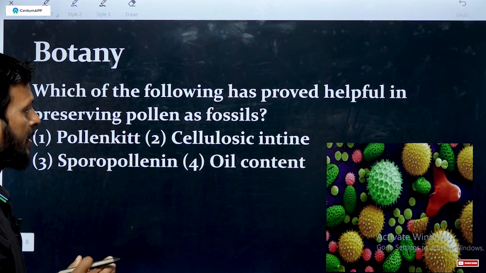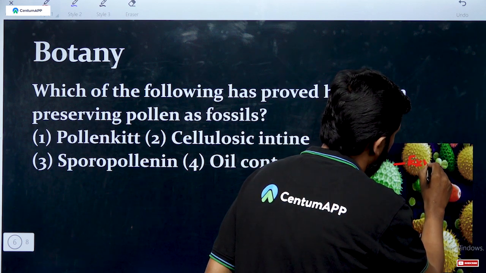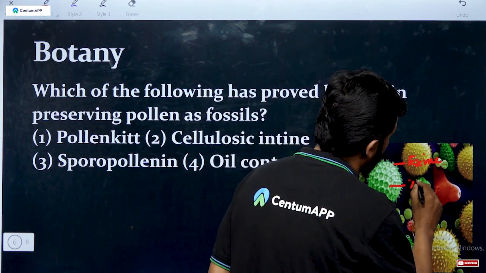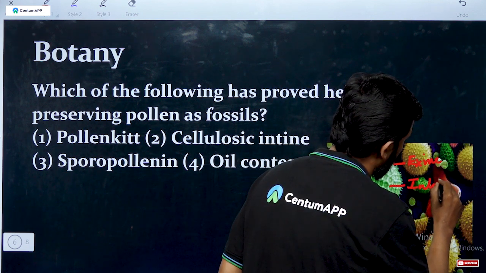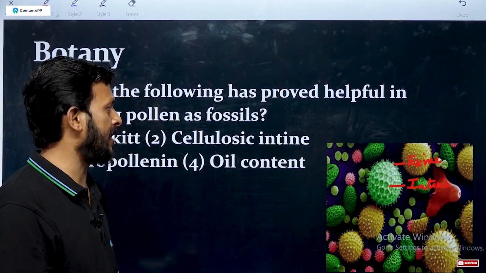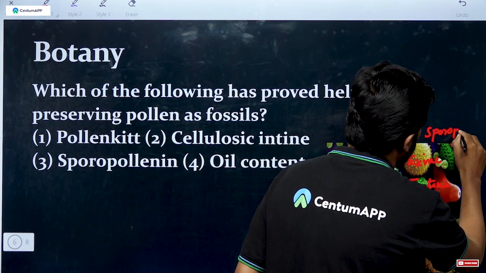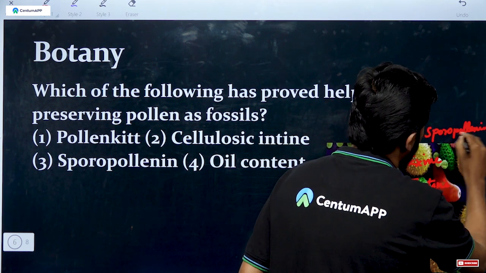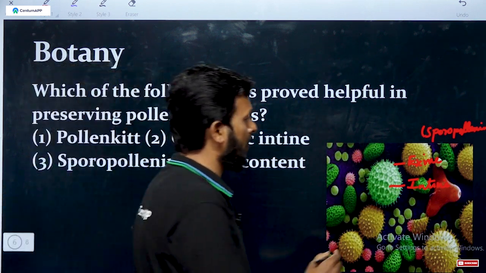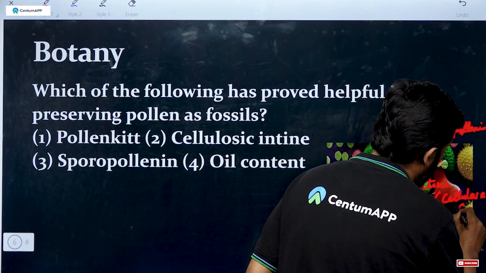Generally, in pollen grains, the outer layer is the exine, and the innermost layer is the intine. The outermost protective layer, the exine, has sporopollenin. The innermost layer, the intine, has cellulose and pectin.